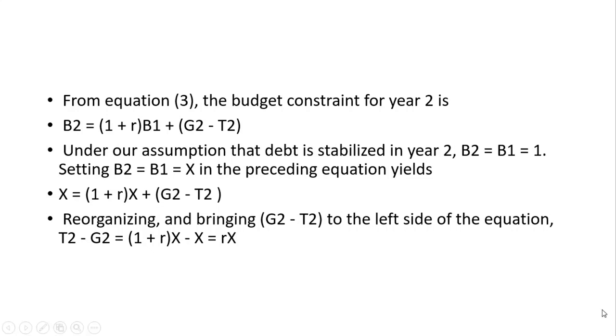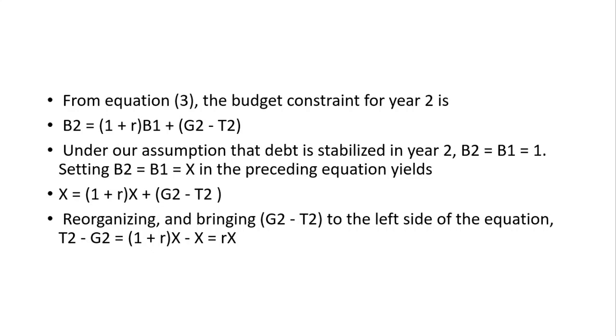B2 is equal to B1 is equal to X. Setting B2 equal to B1 equal to X in the preceding equation, the debt at year 2 must be equal to the debt at year 1. Debt at year 1 was X, so instead of B2 we can write X. X is equal to (1 plus R) times X plus G2 minus T2. So debt at the end of year 1, B1, is X, and in year 2 it is also X.